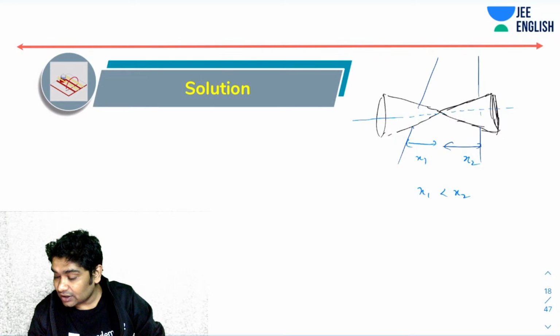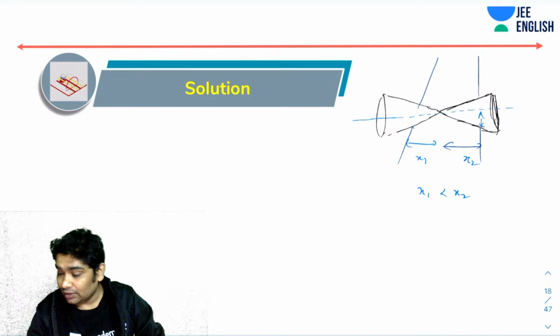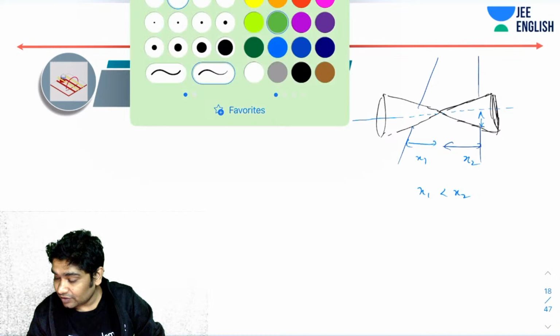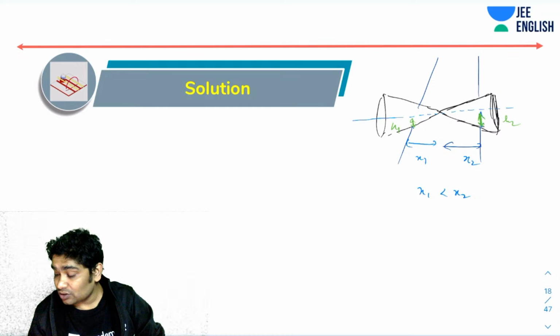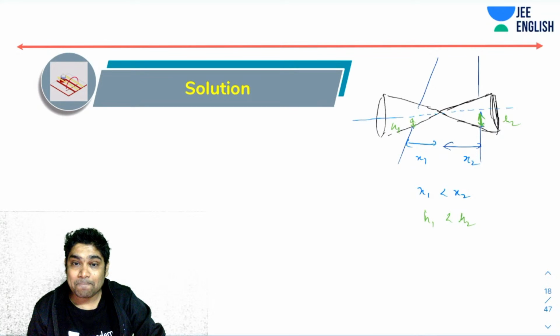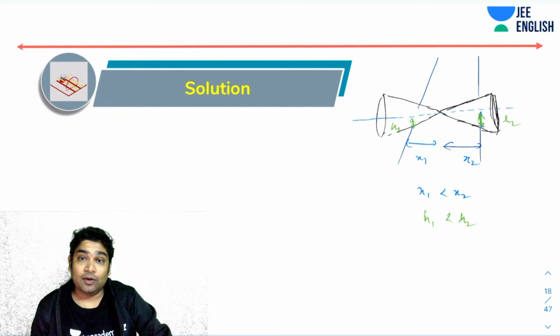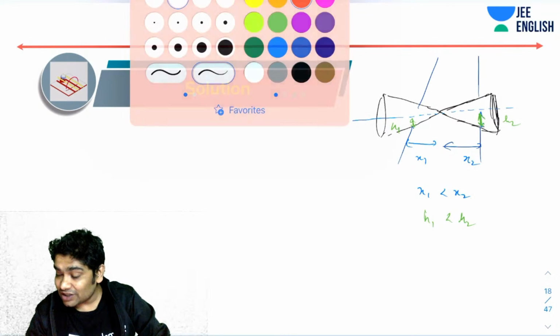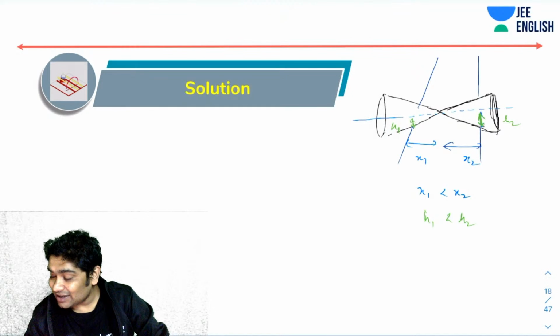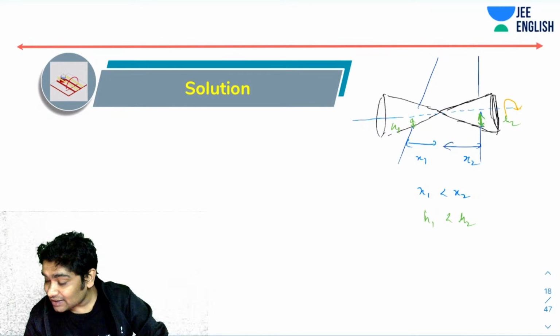So can you say, if this height is h1 and this height is h2, that h1 would be less than h2? Okay. Now I already know this is performing rolling, so the body has an omega.